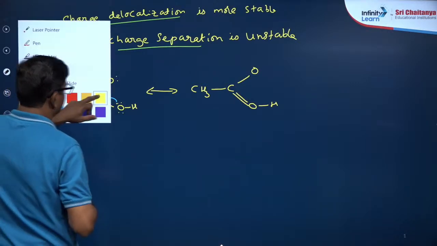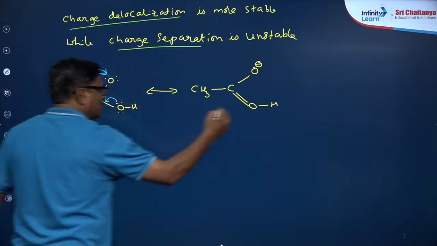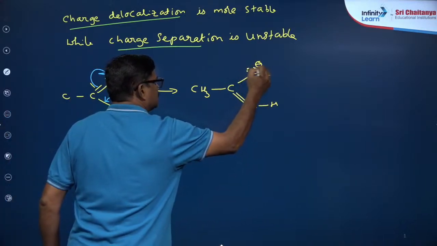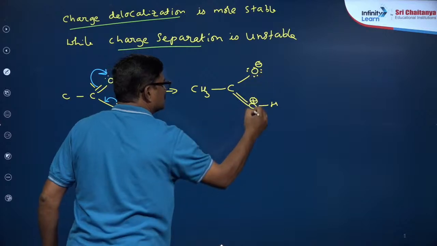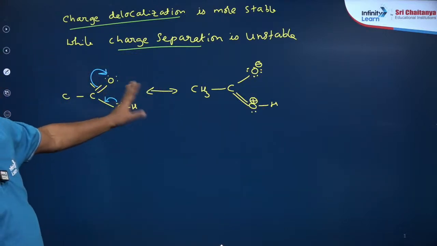There will be a negative charge, and as the electron is coming here, there will be a positive charge, so that the resonance is taking place like this.